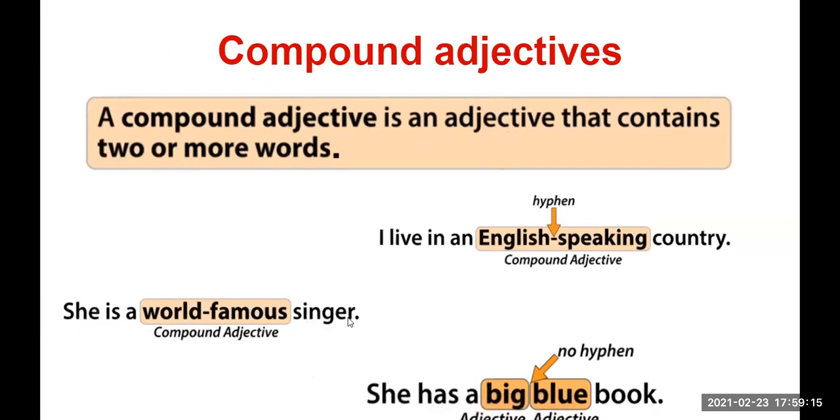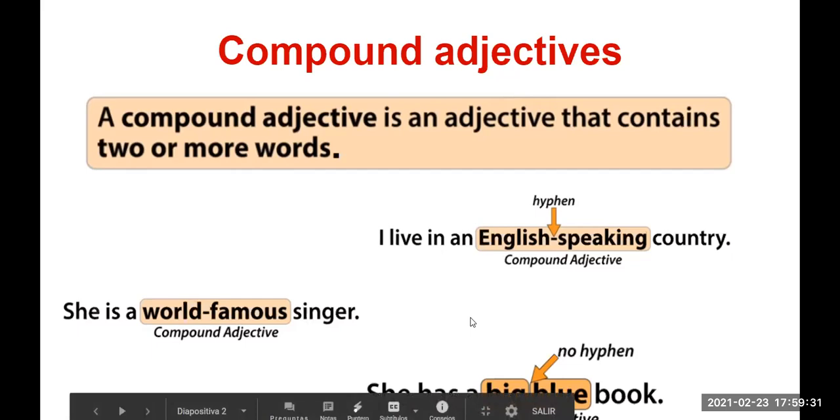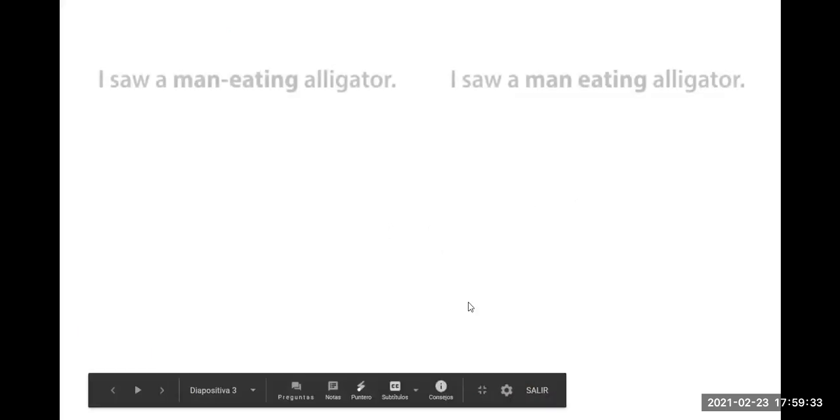Okay, as you can see, there are some compound adjectives that are joined with a hyphen. And there are some others in which we don't use a hyphen. Okay, so we are going to see which of them are these ones. Here we have some differences between these kinds of compound adjectives.